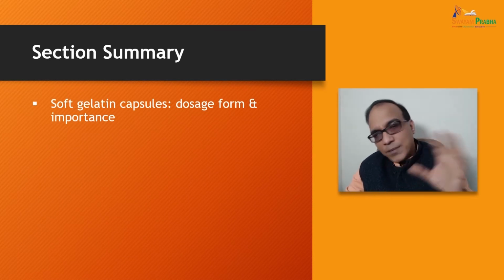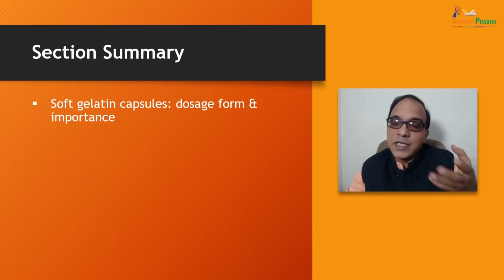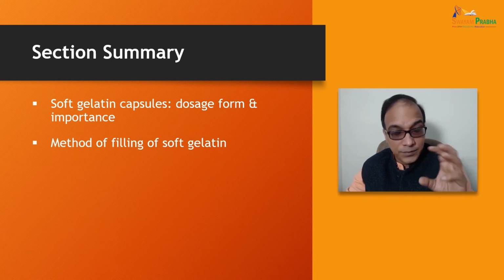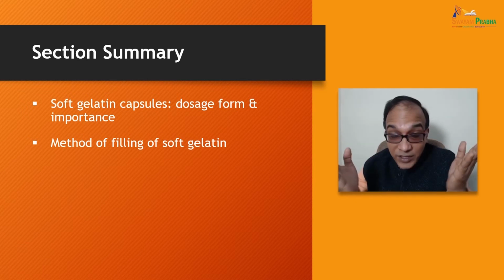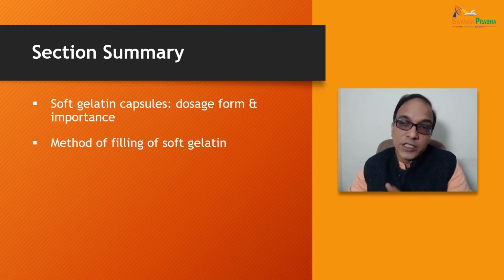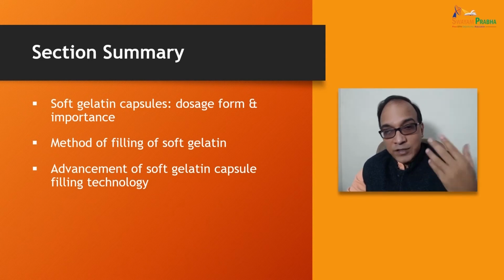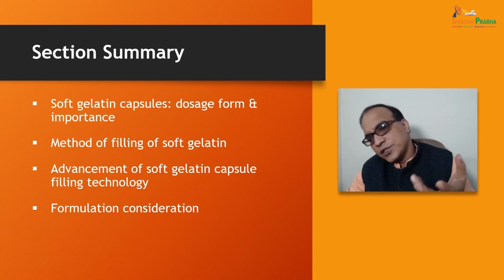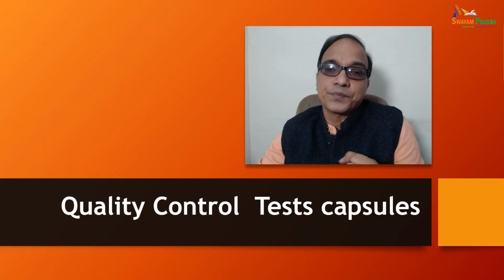Now we are just summarizing this section, whatever we have studied so far. We have studied soft gelatin capsules as a dosage form and their importance. We have studied the method of filling of soft gelatin capsules, how the product is encapsulated in between the ribbons of the soft gelatin, then dried and taken to the conveyor belt. Advancement of soft gelatin capsule filling technology was also discussed, and we discussed the various formulation considerations with respect to the various components.